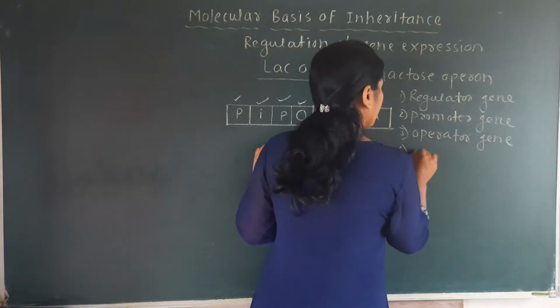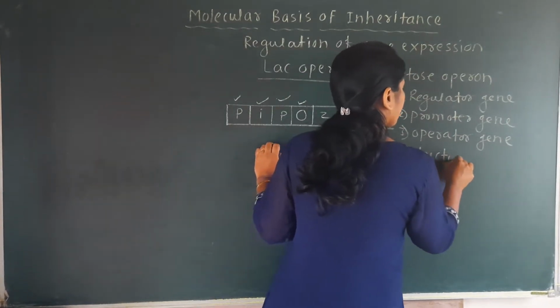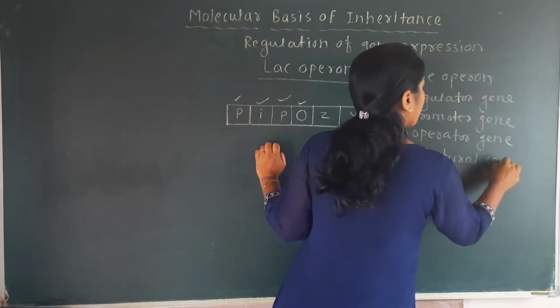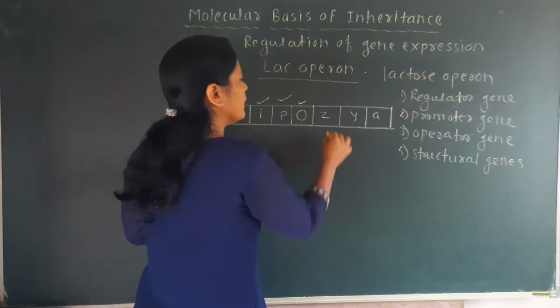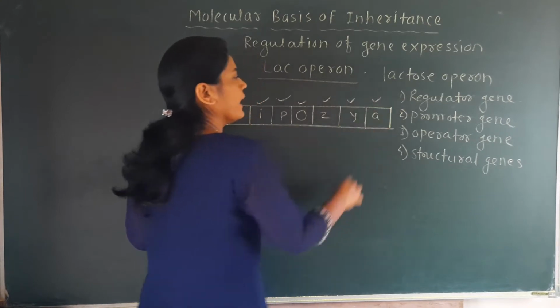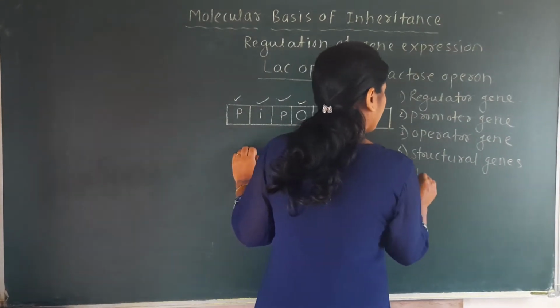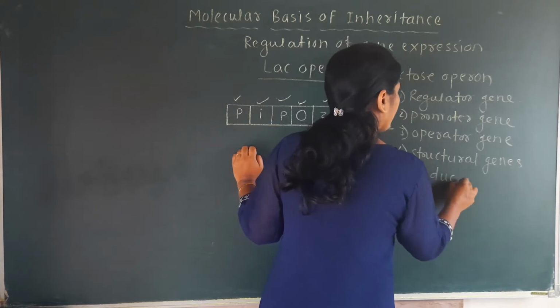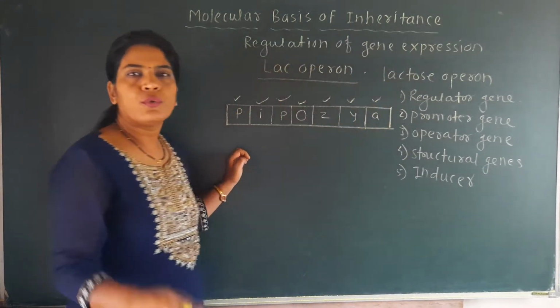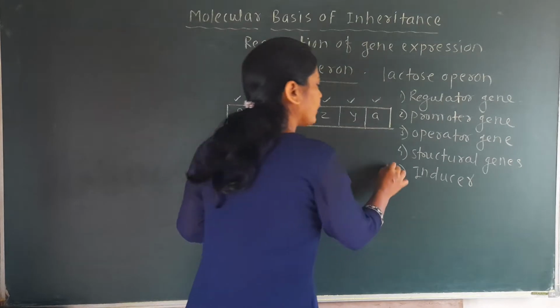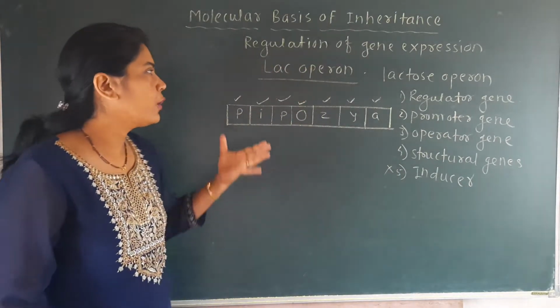Fourth ones are the structural genes. Z, Y, A are the structural genes. And the fifth one is called the inducer. But here you should know that this inducer is not a component of this lac operon.